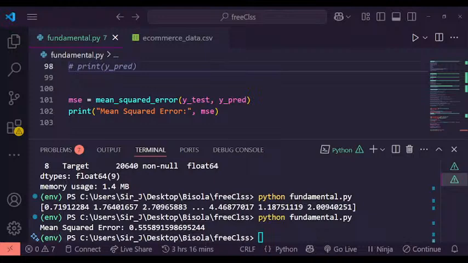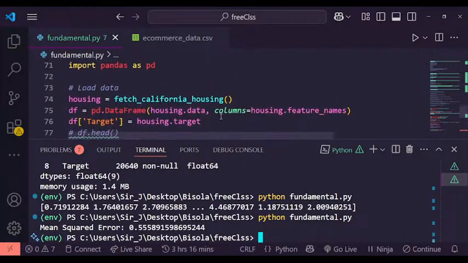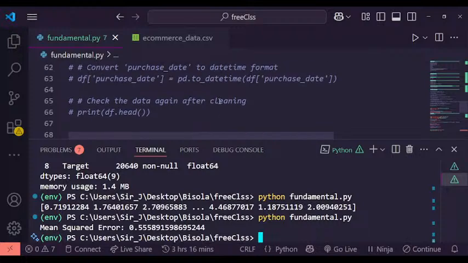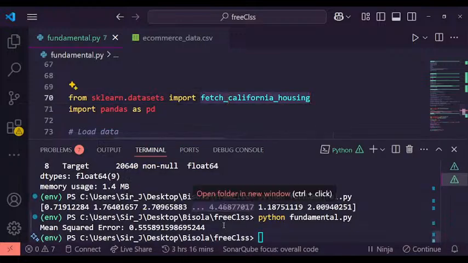If your mean square error is like this, you need to test again, change something, change the data we are using. Remember we are using real world data that is built inside the library we are using, this sklearn data set.